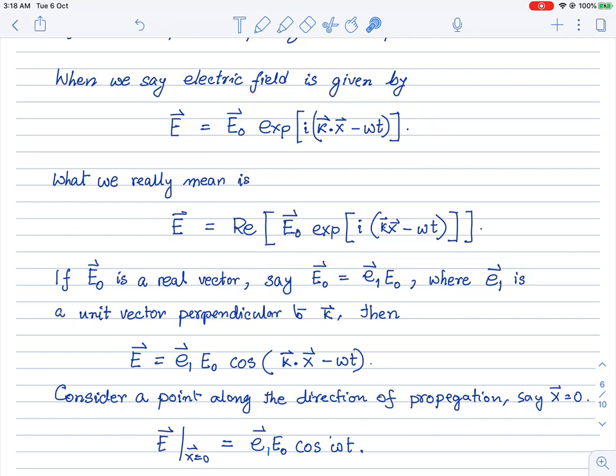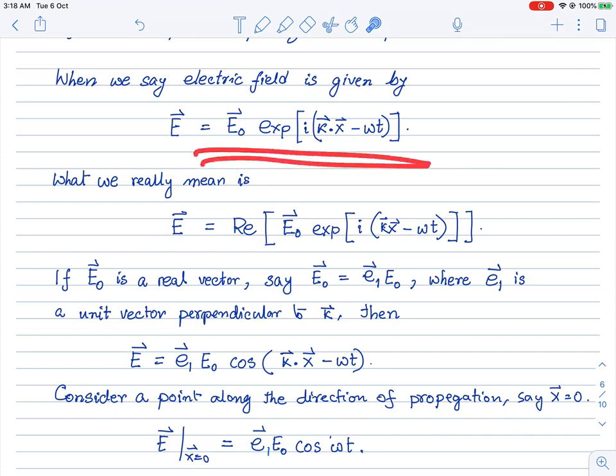When I say that my electric field is this, I automatically mean that I should take the real part of it, and then analyze that solution. The real part of the solution is the real electric field. This complex notation is just notationally convenient. Otherwise, we have to keep on multiplying cosines and sines, which can be very painful.